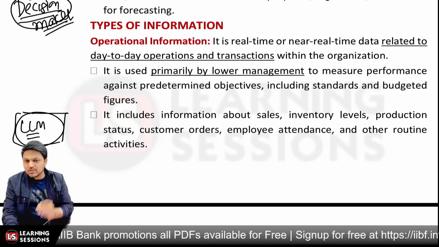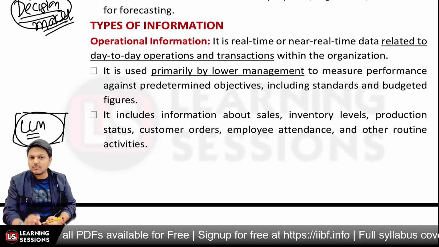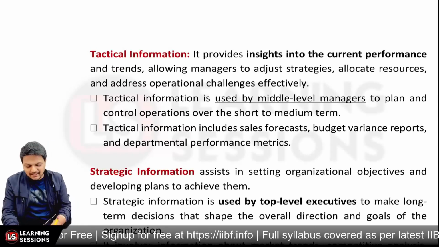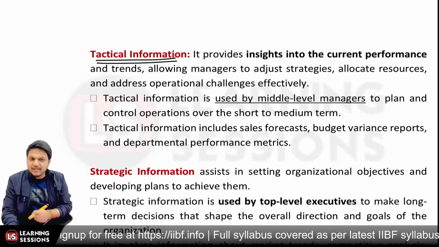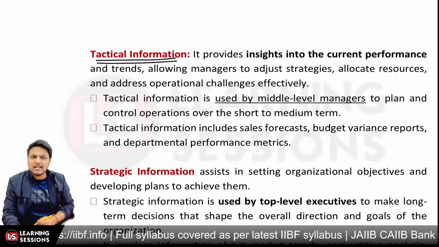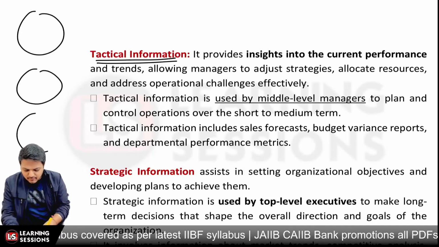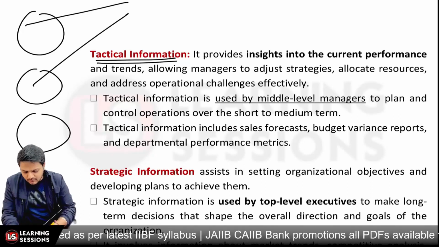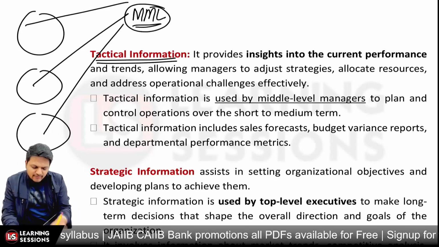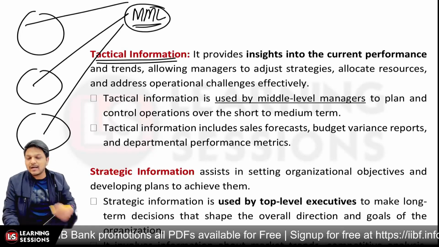So whatsoever the operations are, the information related to the same is the operational information used by the lower level of management. The second type of information is the tactical information. Tactical information basically gives insights related to the current performance. Let's say the lower level management at the different branches are performing different tasks. Now the tactical information will be available with the middle management level, so that they have insights related to the operations, which allows the manager to adjust the strategies,